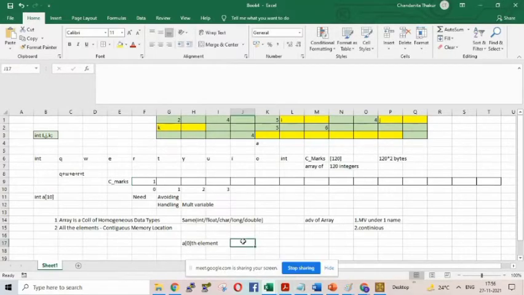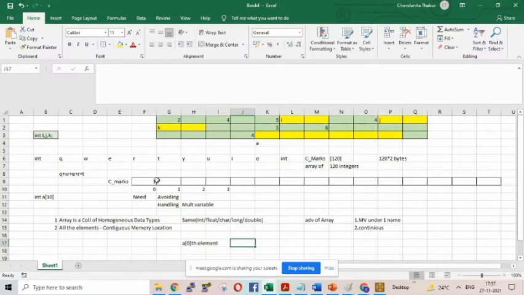So we can use indexing and access the variable. I don't need to know the name, I need to know the location. Compiler will understand and do the needful. So by using the same variable with the help of indexing, you can access all the memory locations.